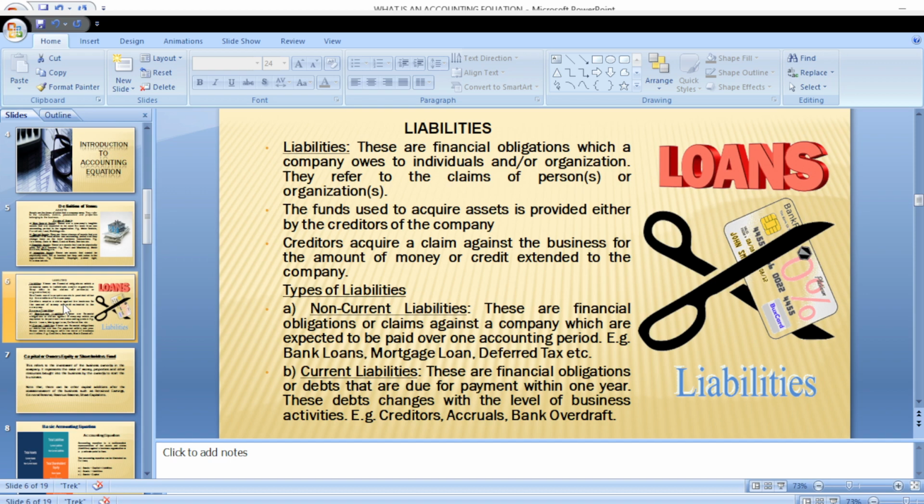Then we now have what is called bank overdraft. Bank overdraft is a facility that is given by the bank to an individual to enable him to withdraw more than what he currently has in his bank account. It's a facility that is usually given to current account holders.